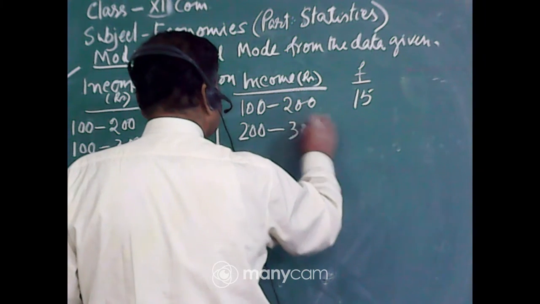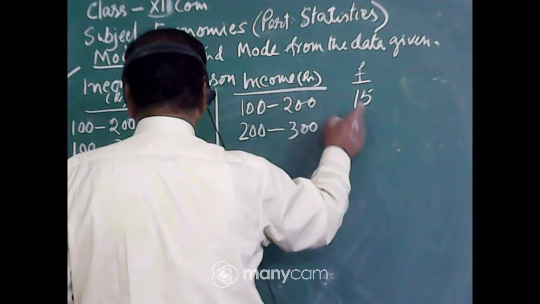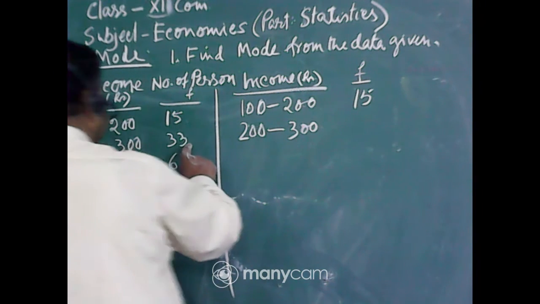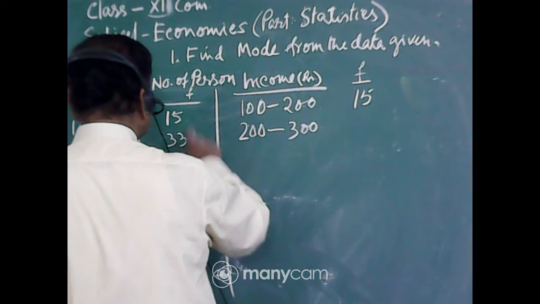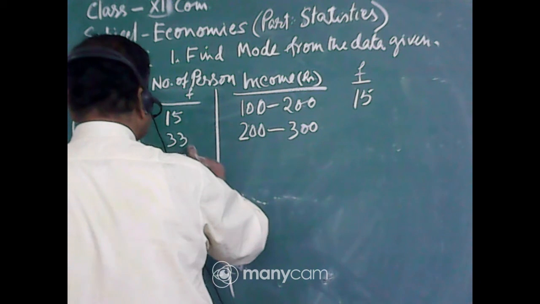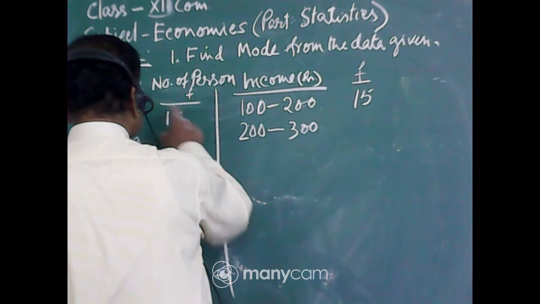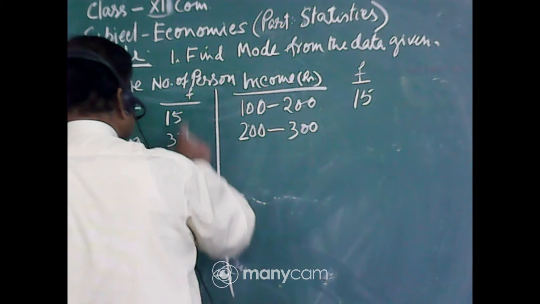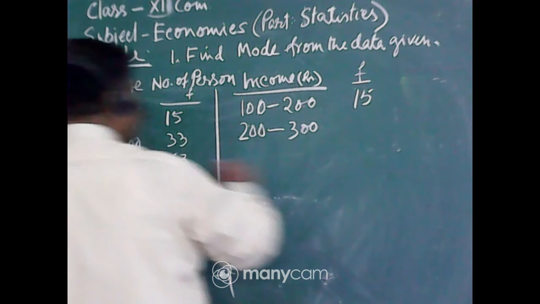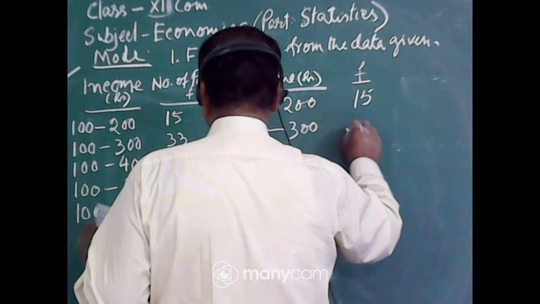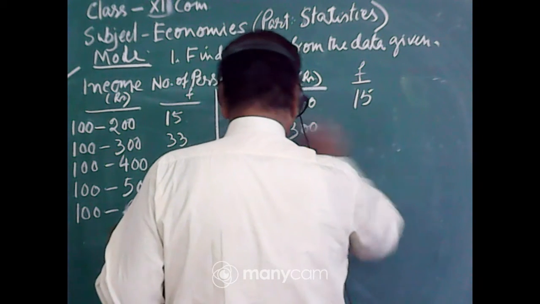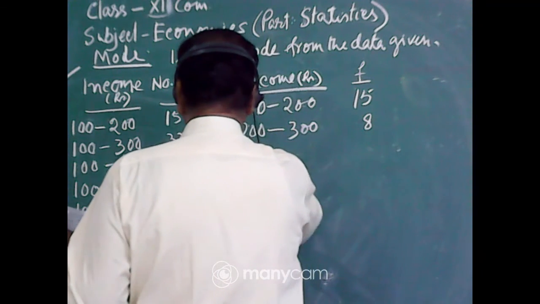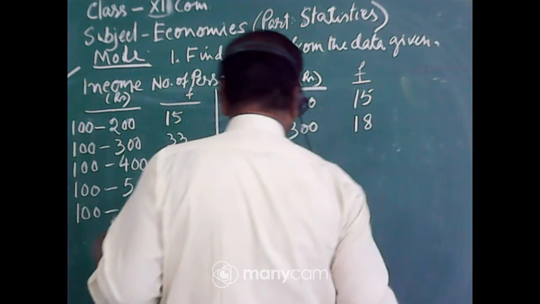You have to exclude 15 from 33 because this is included as 100 is here, 100 is here. So this must be excluded from 33. That is 33 minus 15, 18.